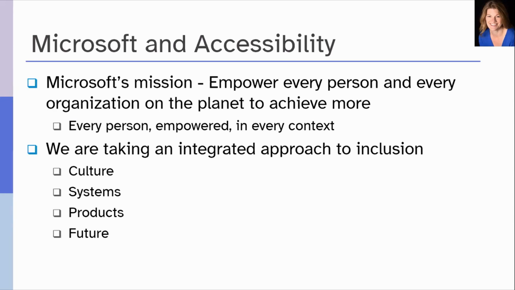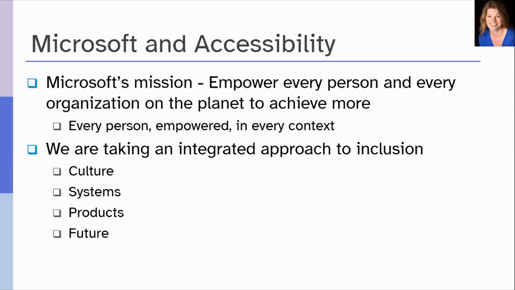At Microsoft, we're just beginning to fully understand the full impact that inclusion has on our productivity and innovation. We're taking an integrative approach to inclusion. The first of these pillars starts with our culture and our people. It's important to hire talent with disabilities.